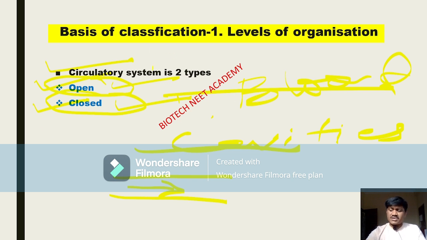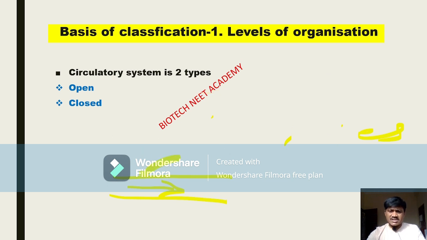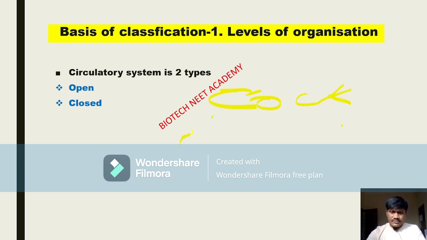Where can we observe the open type of circulatory system? We can observe the open type of circulatory system in the arthropoda animals, like insects, the cockroach you can take. Okay, very good example. What is it? Cockroach. In the cockroach body, what kind of circulatory system can we observe? We can observe the open type of circulatory system.